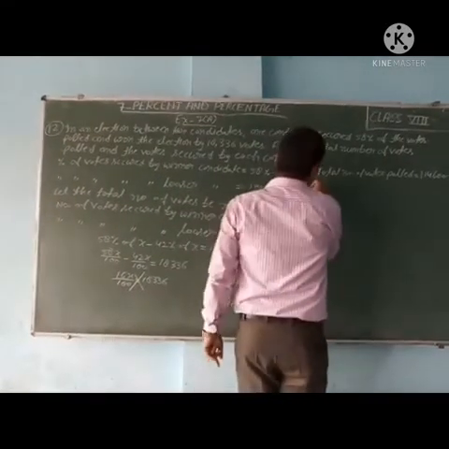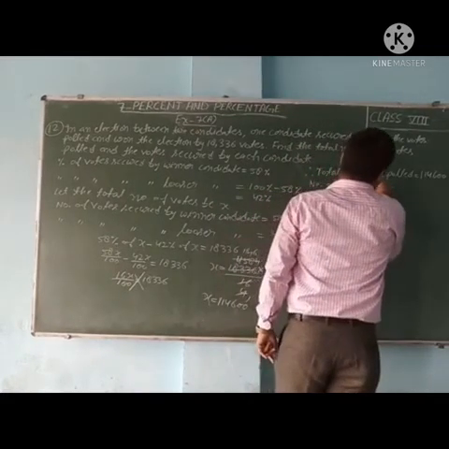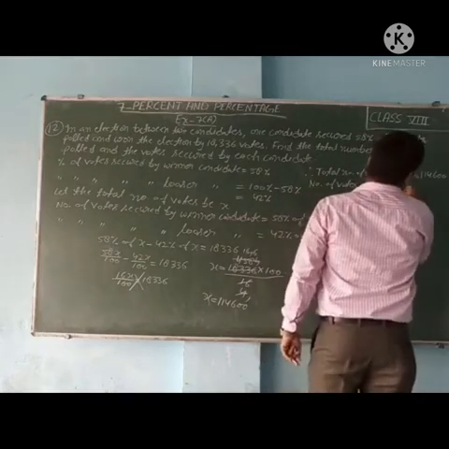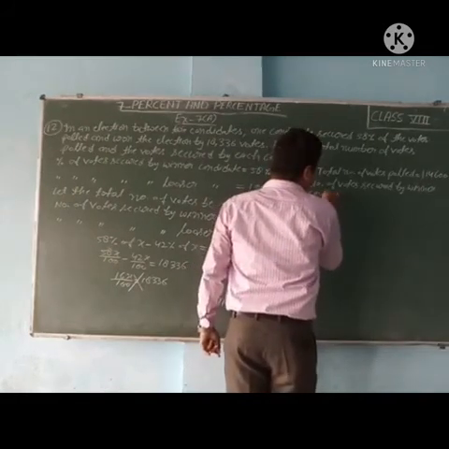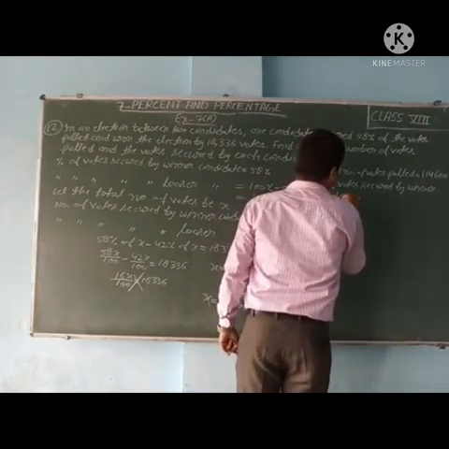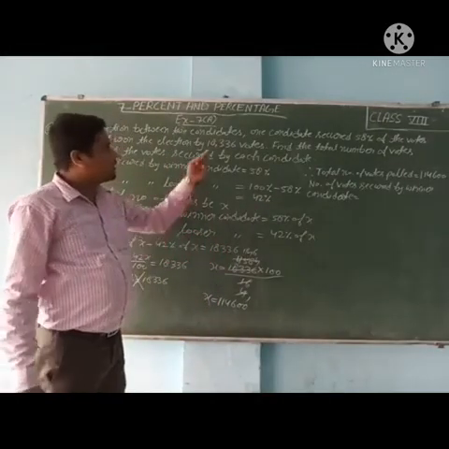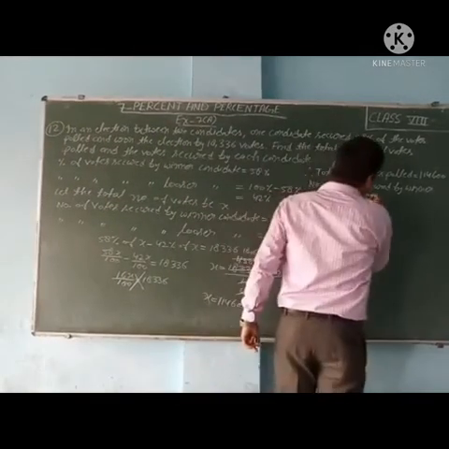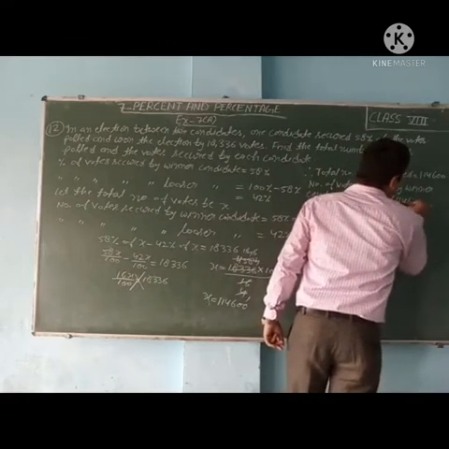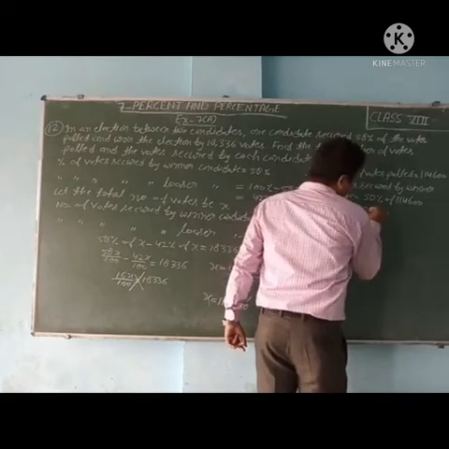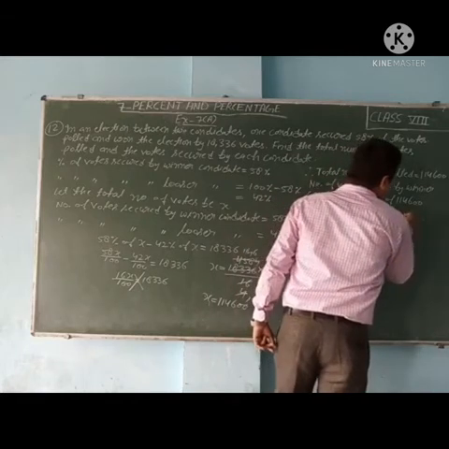So number of votes secured by winner candidate is equal to how many percent secured by winner candidate? 58%. So 58% of total votes, that is 1,14,600. So we will solve this. 58 upon 100 of 1,14,600.